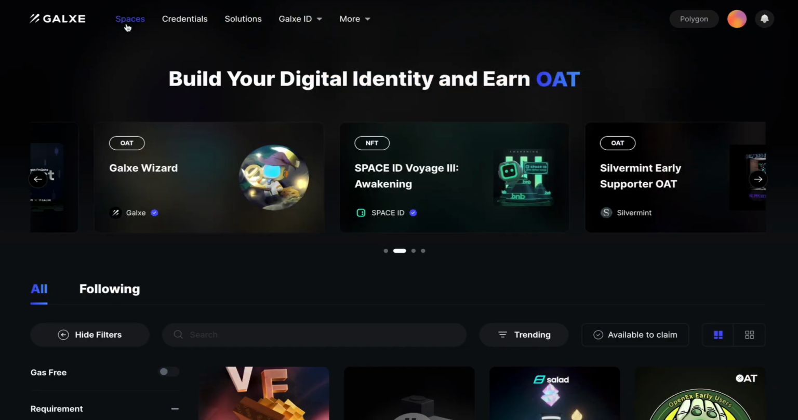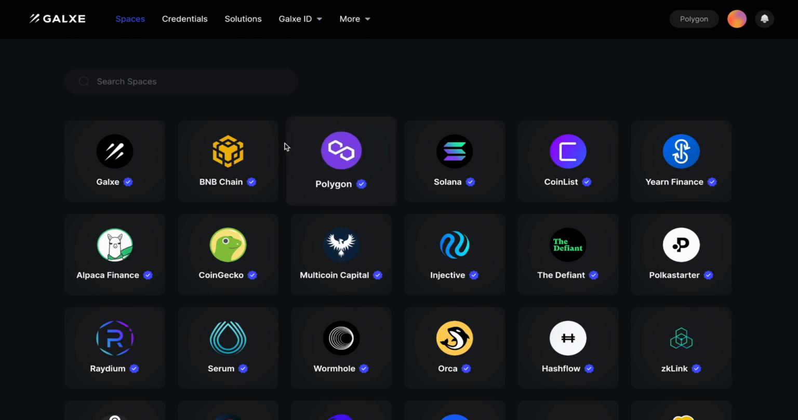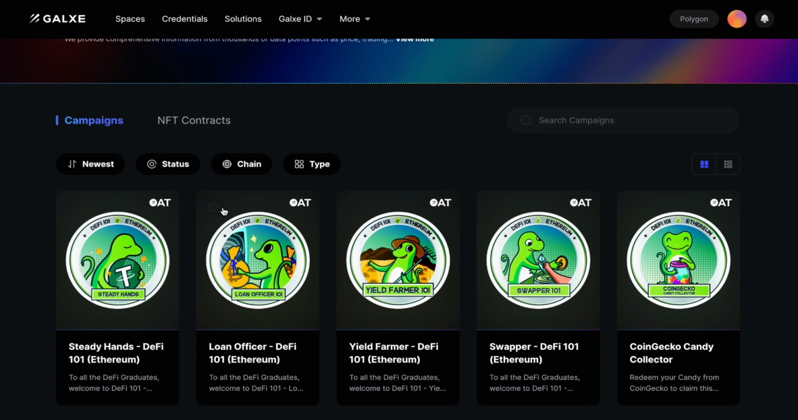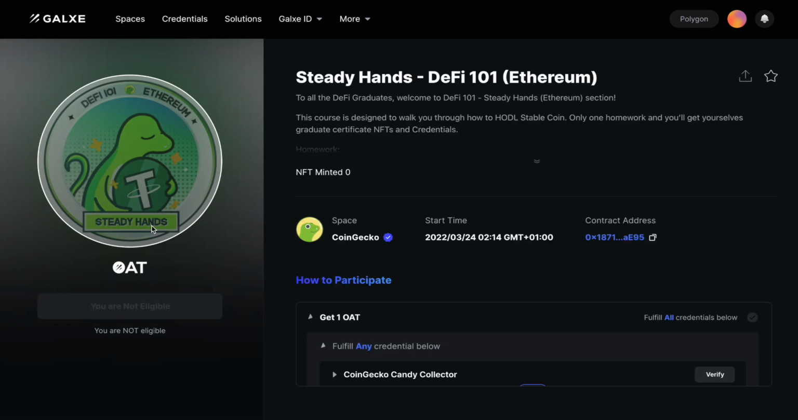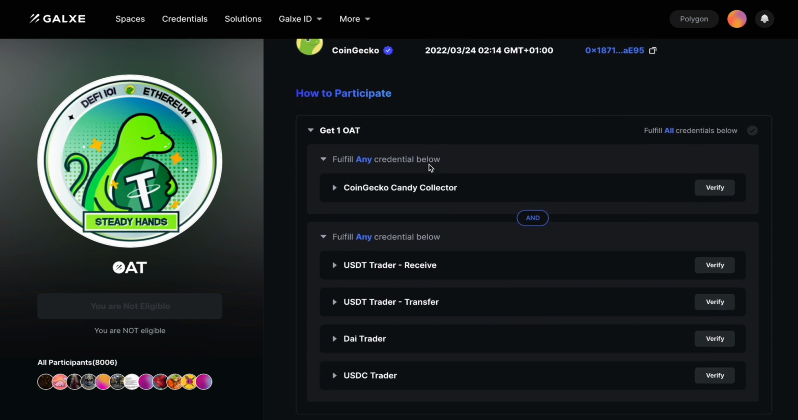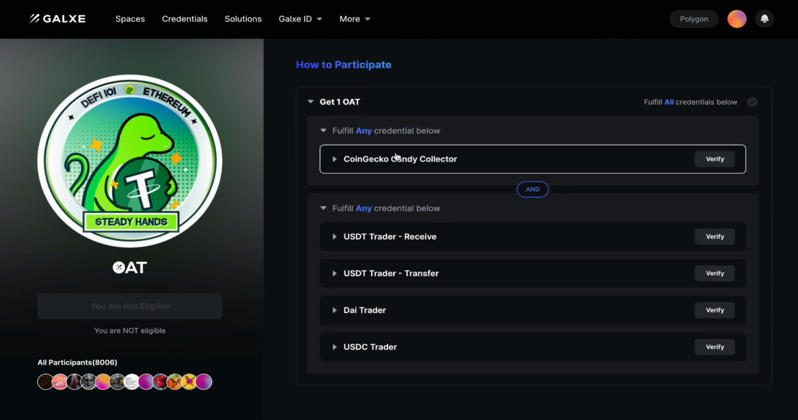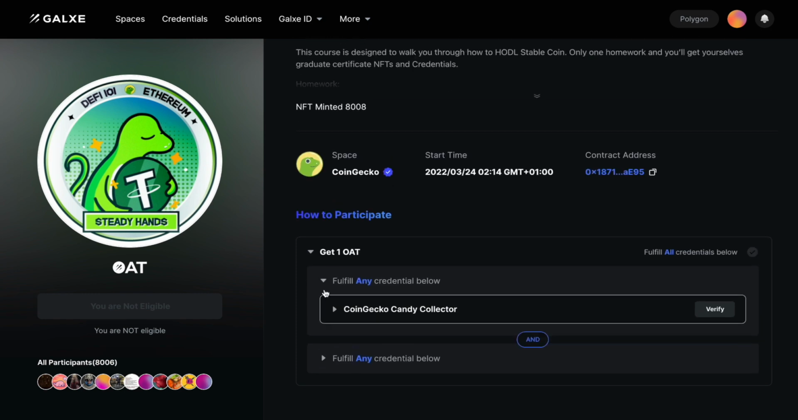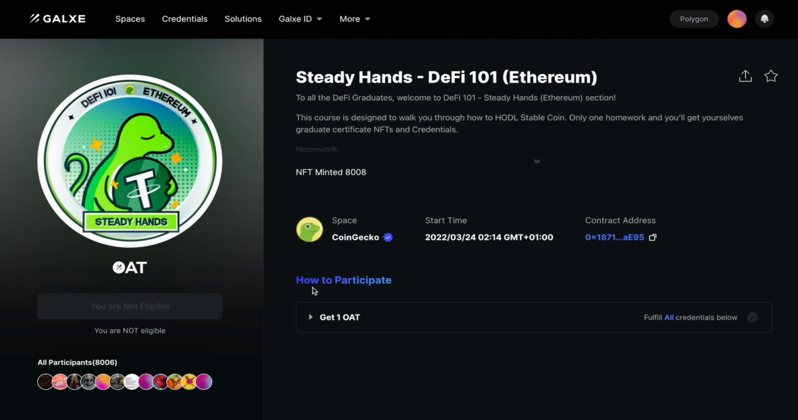So in the spaces we see CoinGecko, for example, or CoinList. Let's go to CoinGecko. And in CoinGecko, we see that there are several NFTs available. Those are not exactly NFTs, those are OATs. The OATs are specific to Galaxy. However, you can also sell them on the marketplace. I saw them being sold. Do any of this and be also a candy collector, and you will get this NFT. And you can see that there are already 8,000 participants.